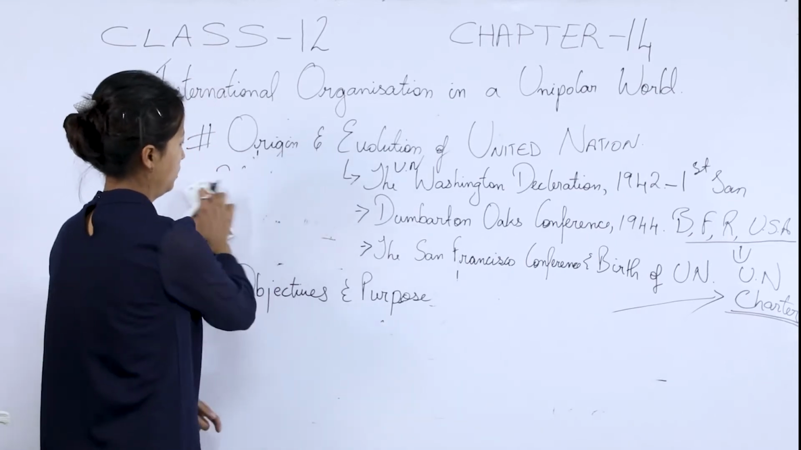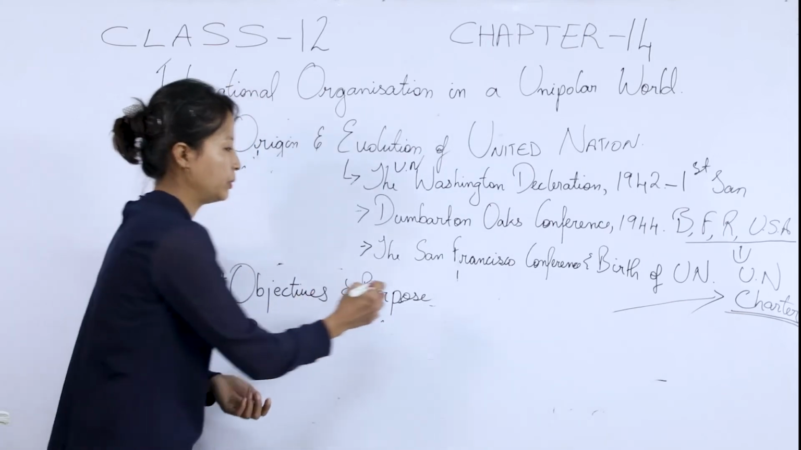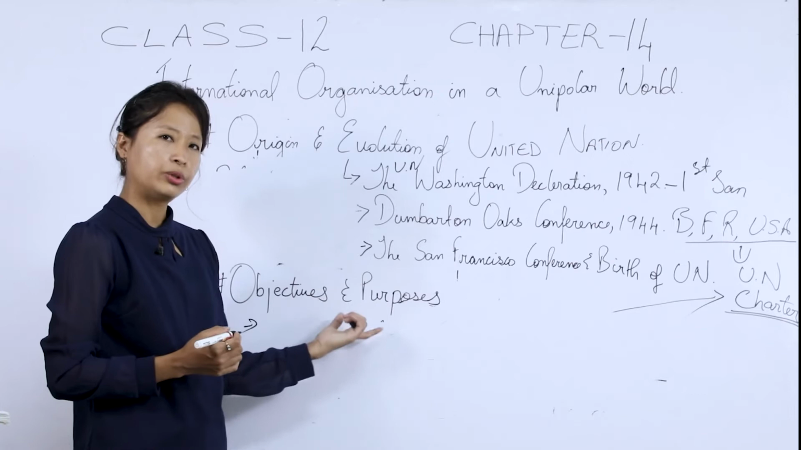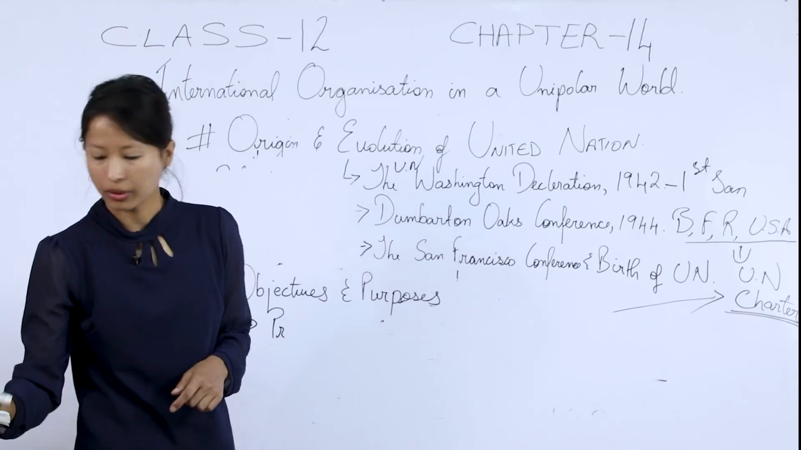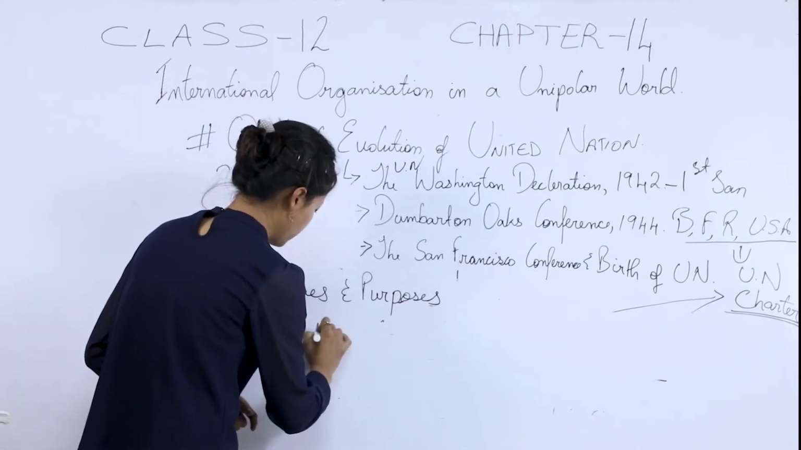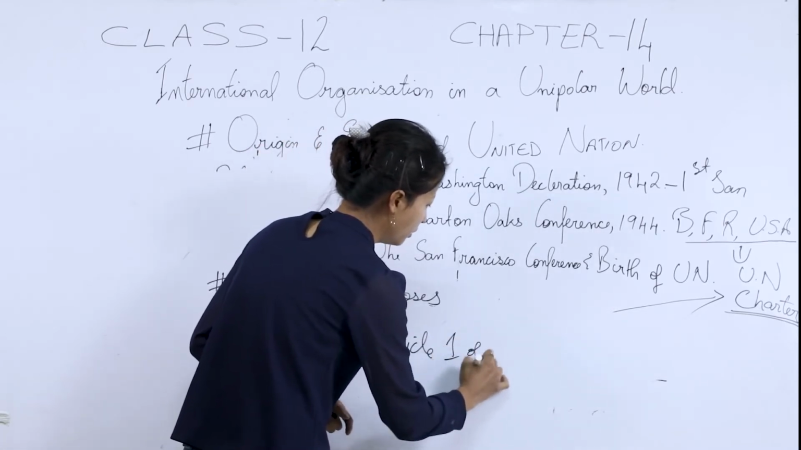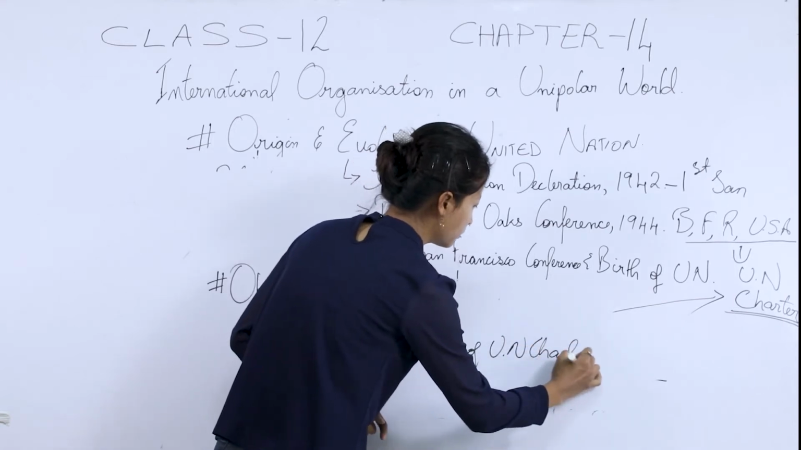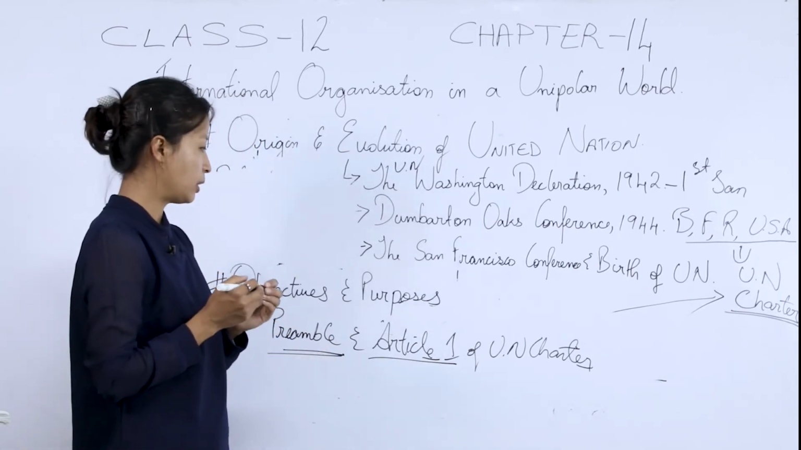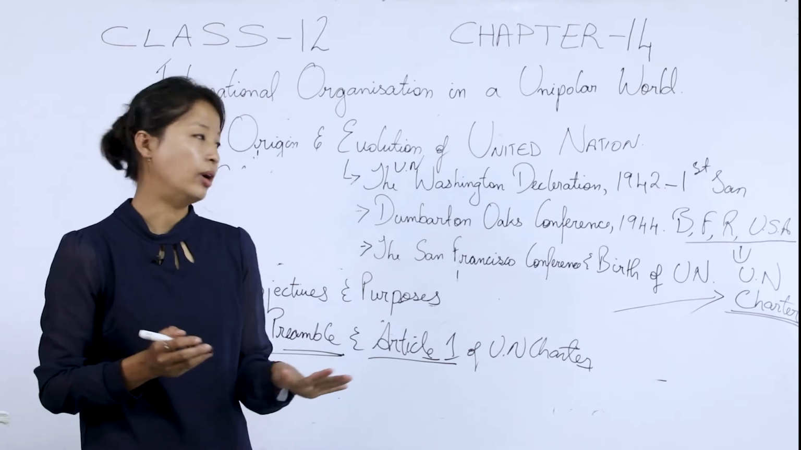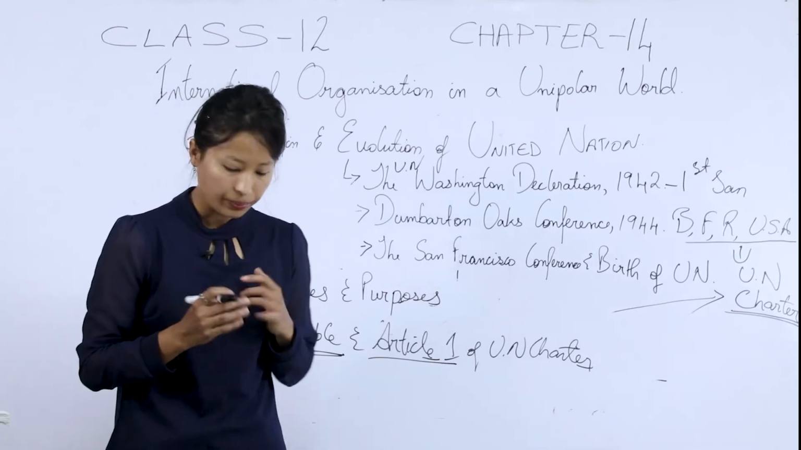Okay, the next topic is the objective and purposes of the United Nations. What are the aims and purposes of the United Nations? Now, the objective and purpose of the United Nations are in the preamble and Article 1 of the UN Charter. The preamble and Article 1 talk about the objectives, the purposes, the aims of the United Nations.